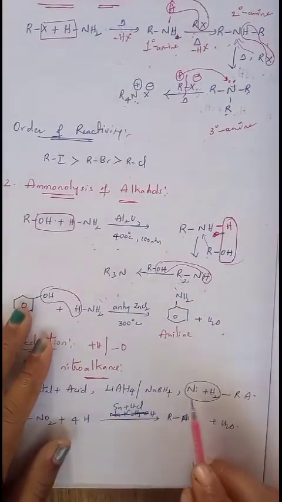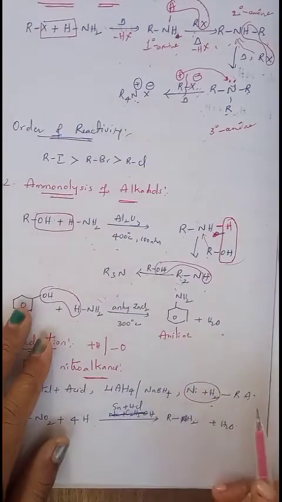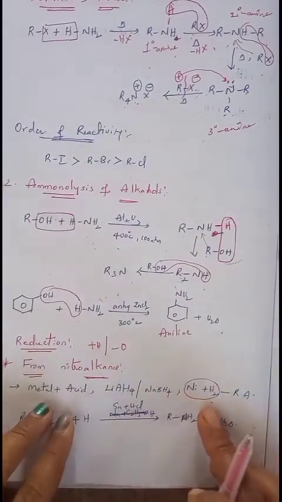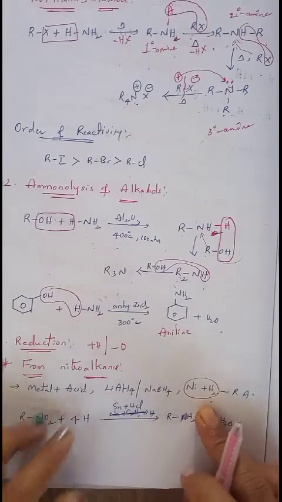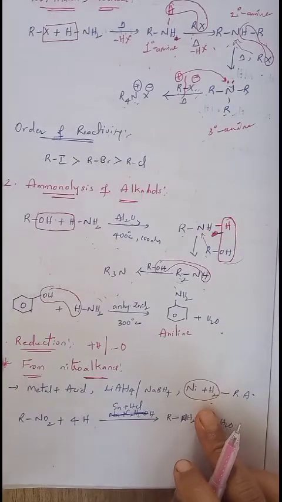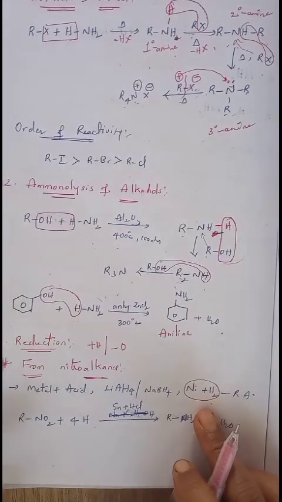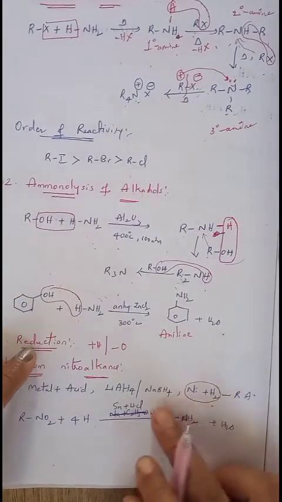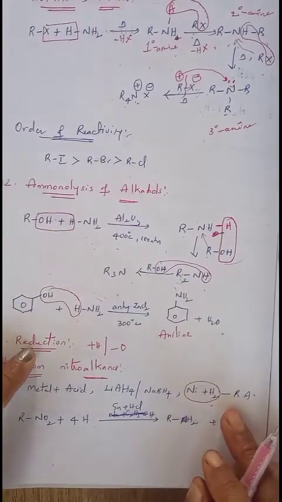Okay, Raney nickel plus hydrogen is also said to be a reducing agent. Now these are the reducing agents which we can use commonly for the preparation of amines by using nitroalkanes, cyanides, amides, aldehydes, etc.